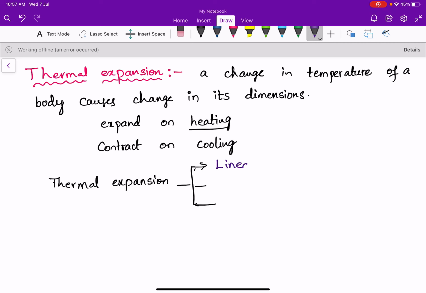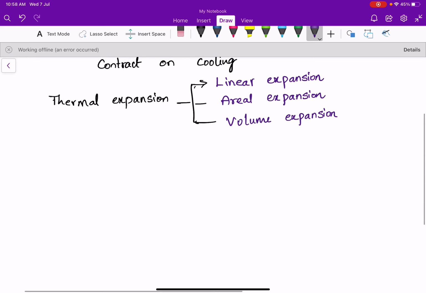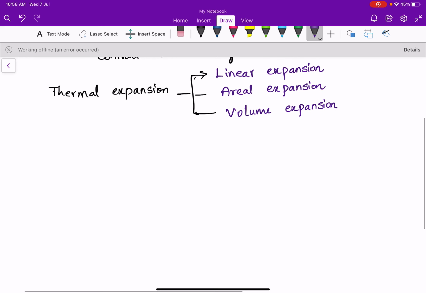If the area of the body increases, we discuss areal expansion. And if the volume of the body increases, we discuss volume expansion. We will also obtain a relation between linear expansion and areal expansion, and between linear expansion and volume expansion in this lesson.